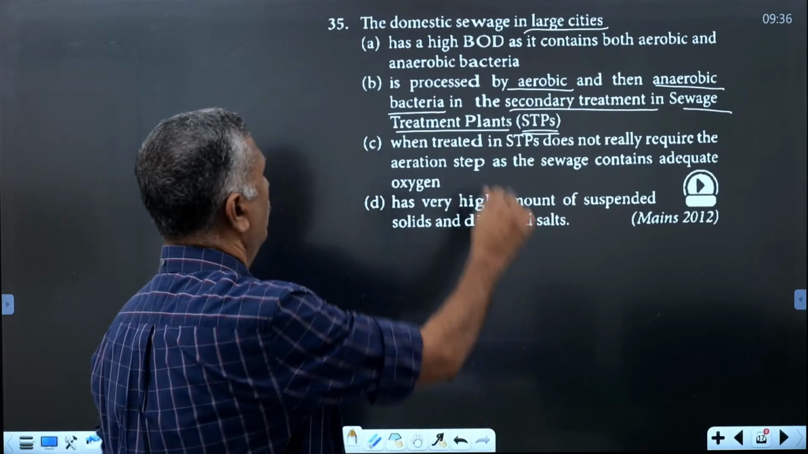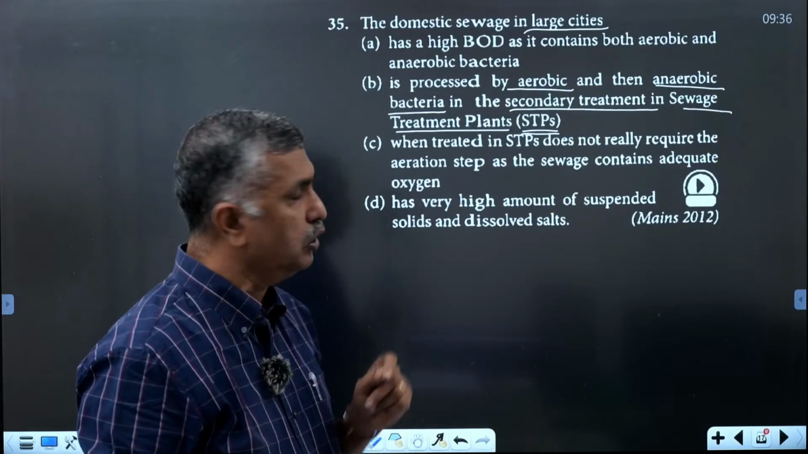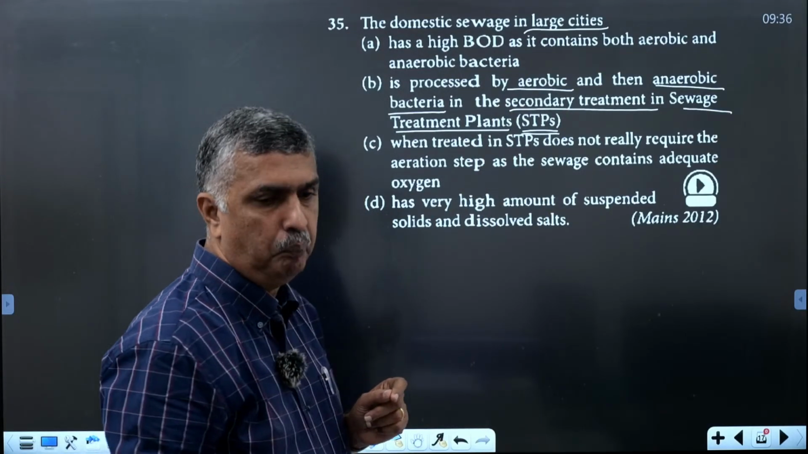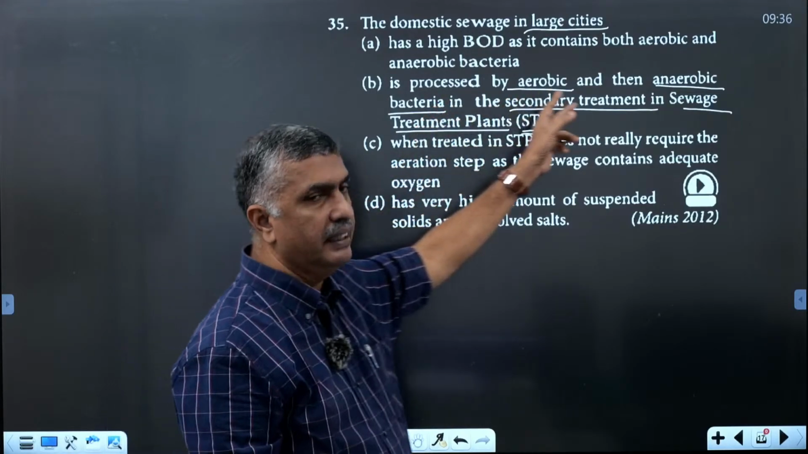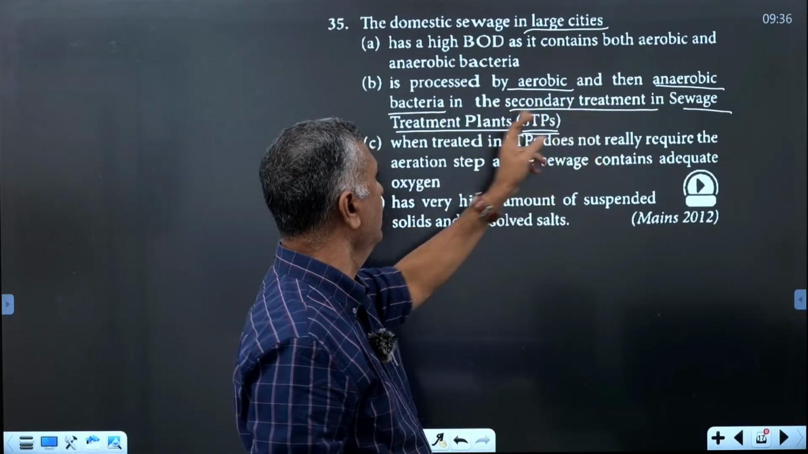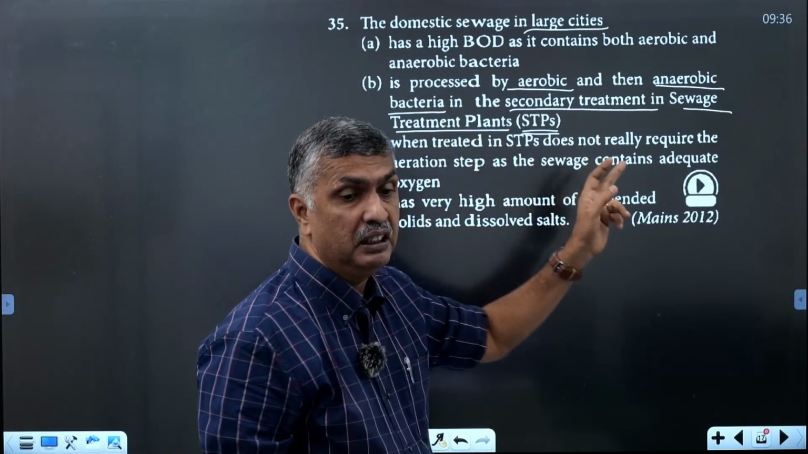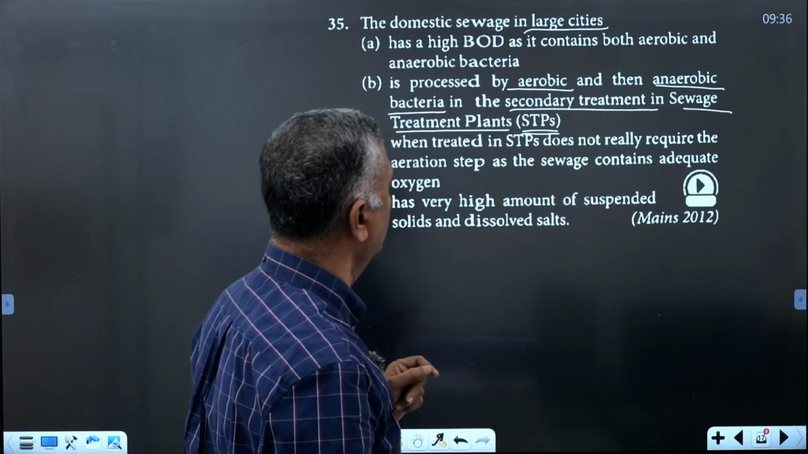So the domestic sewage in large cities is processed in a sewage treatment plant. Here it is processed by aerobic and then anaerobic processes, and secondary treatment takes place in sewage treatment plants, STPs.